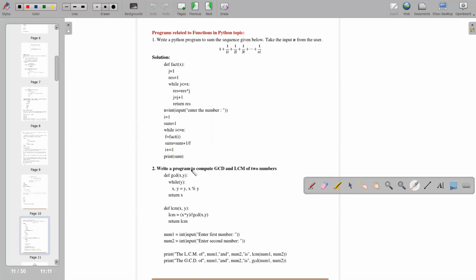Next is write a program to compute GCD and LCM. So write down in your notebook: write a program to compute GCD and LCM of two numbers. Okay? And do it yourself.